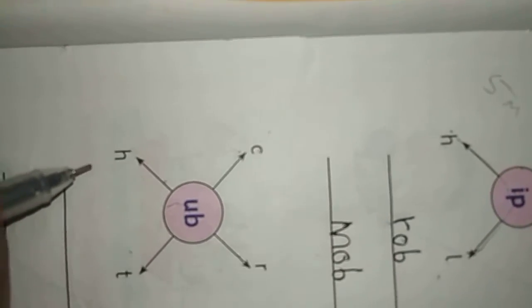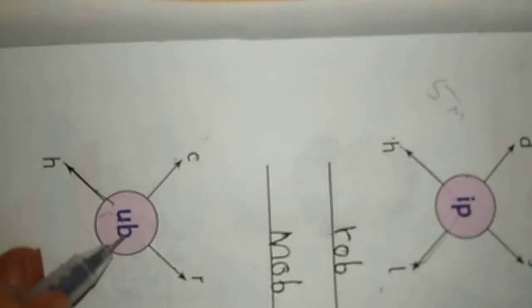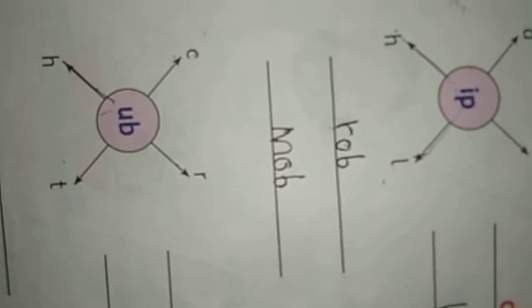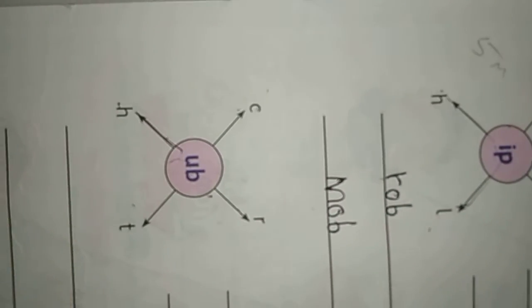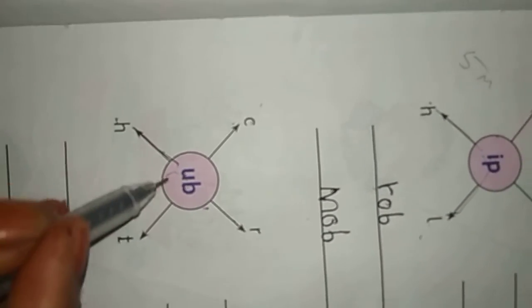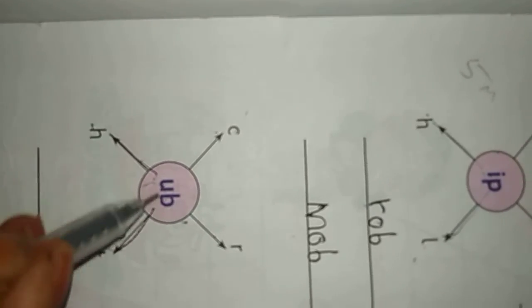R-U-B, rub. And here, what is this letter? H. H-U-B, hub. And last one T, T-U-B, tub. We will repeat again. C-U-B, cub. R-U-B, rub. H-U-B, hub. T-U-B, tub.